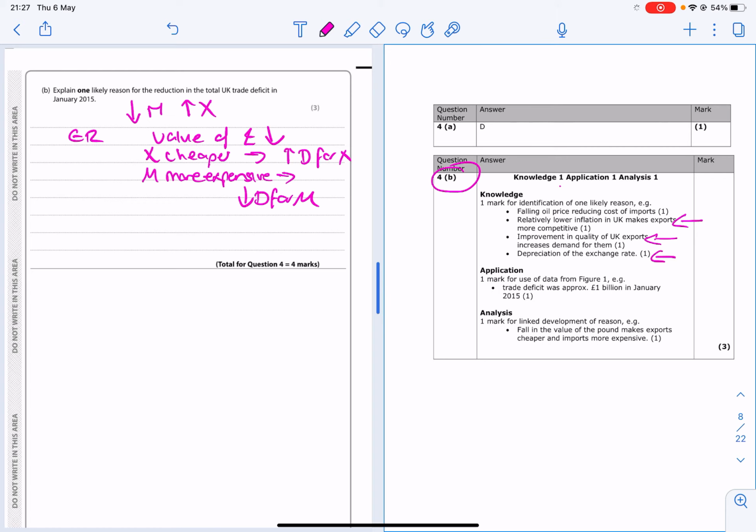Now, a key thing that you have to do with these questions, which I didn't do originally, is the application. Edexcel are really keen on application. So what that means is you don't just do your explanation, which is what I did. You need to throw in some numbers. So it says here 1 mark for use of data from the figure, e.g. Now you don't have to use that particular data, but you've got to use something. So the trade deficit was approximately 1 billion in January.